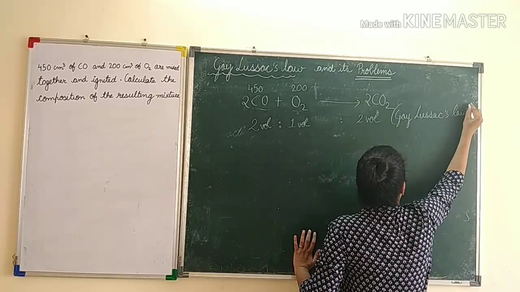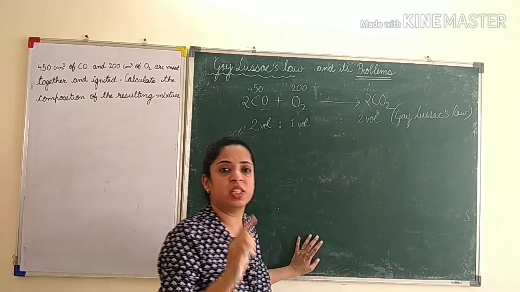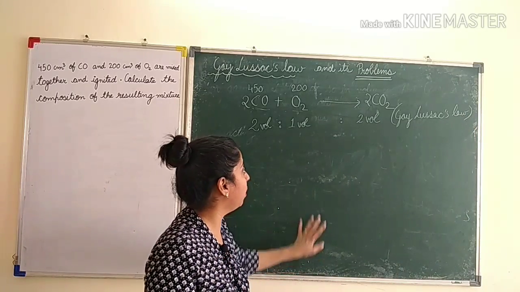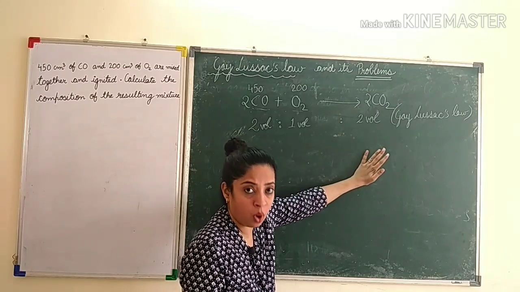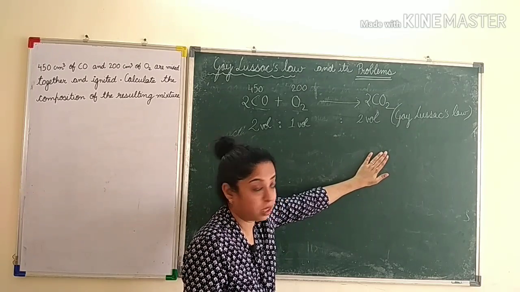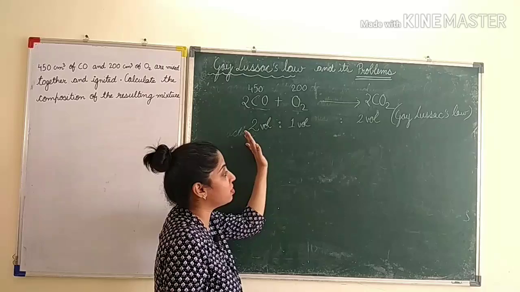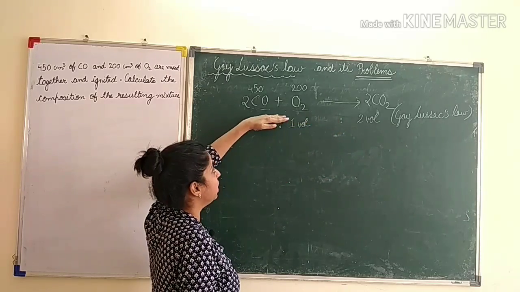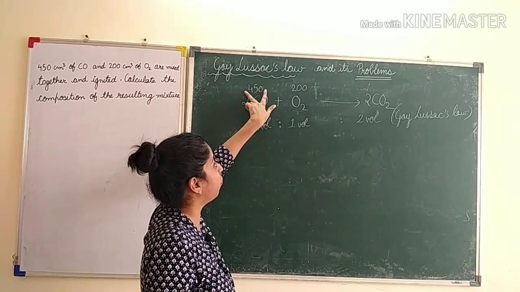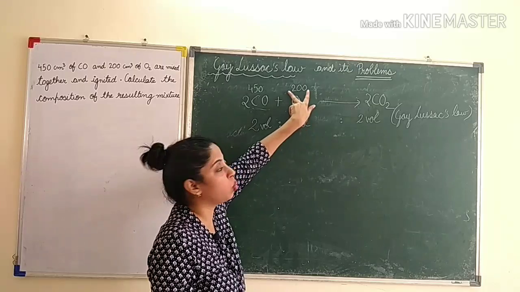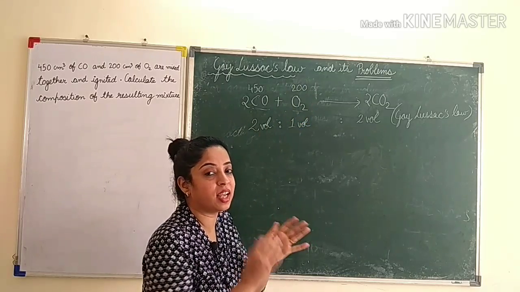Now children, one thing is very important that you should remember, that whenever we solve any problem of Gay-Lussac's law, we have to see what is the limiting factor in the reactants. See, this carbon monoxide is 450 and oxygen is 200. So which will decide कि reaction कब तक होगा?